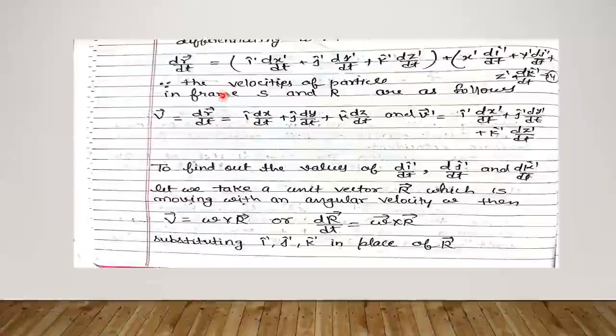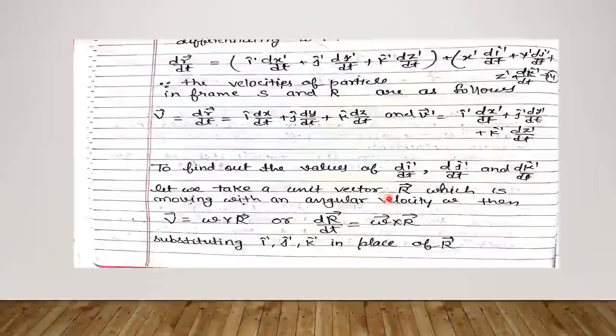this is the velocity of particle in frame S and this is the velocity of particle in frame R. As R is a rotating frame, so we can say v dash equals to d dash r upon dt. To find out the values of d i cap dash upon dt, d j cap dash upon dt and d k cap dash upon dt.